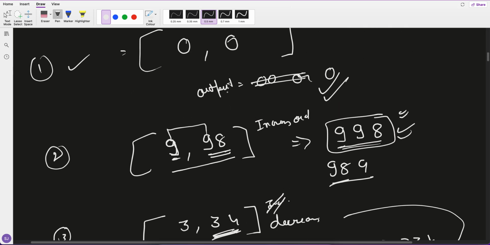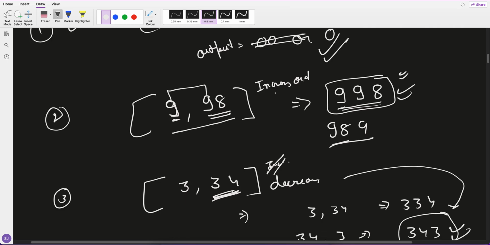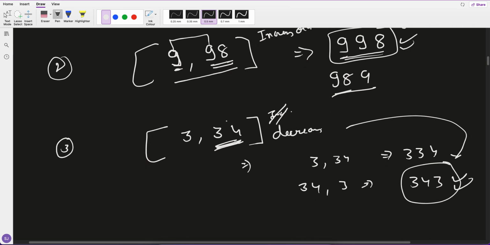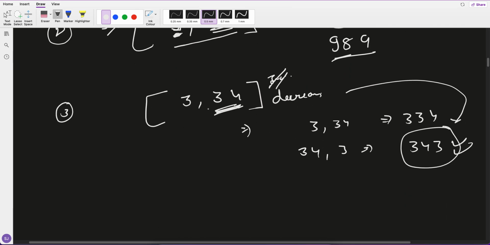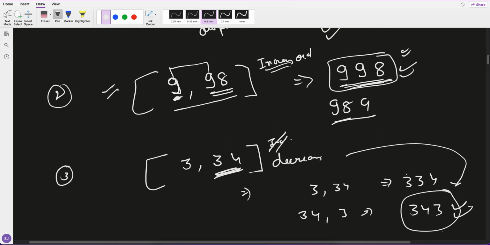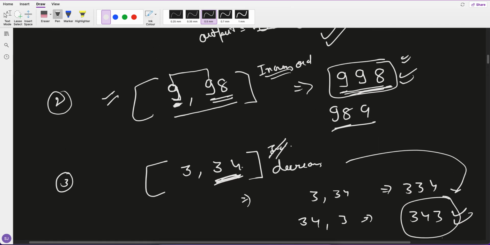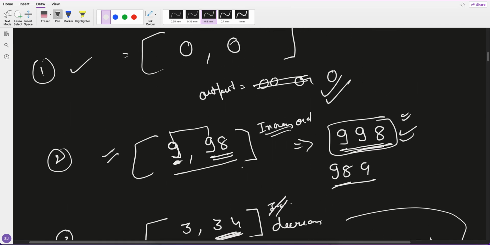So one thing the use case clarifies is that sorting in increasing or decreasing order just like this will not work, because in one use case, with increasing order I get the answer, but in another use case, with decreasing order I get the answer, because 34 followed by 3 is higher. So that is one thing we now know: direct increasing and decreasing sorting will not work.